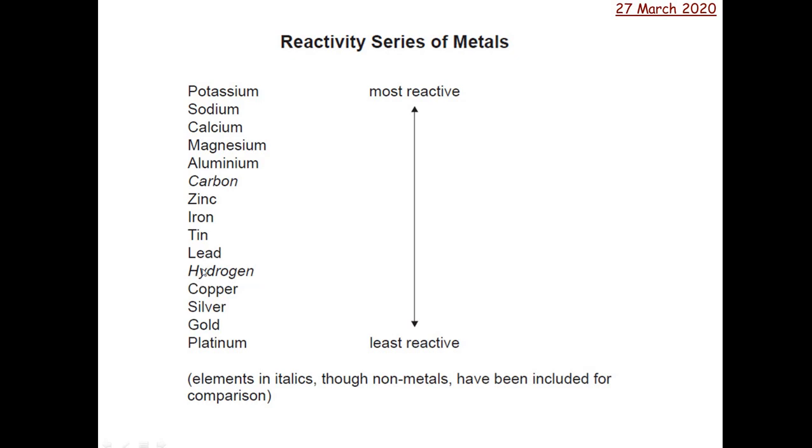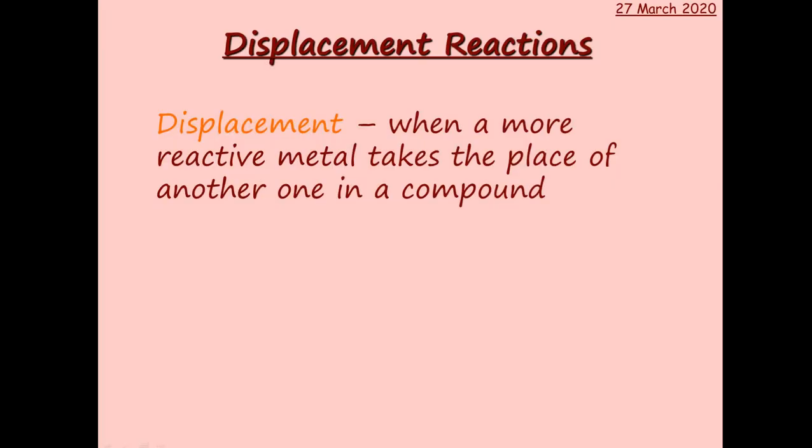Then you've got hydrogen there for reference. Then copper, silver, gold and platinum are quite unreactive. So platinum, gold are very good for jewellery because they're unreactive. So displacement is when a more reactive metal takes the place of another one in a compound.